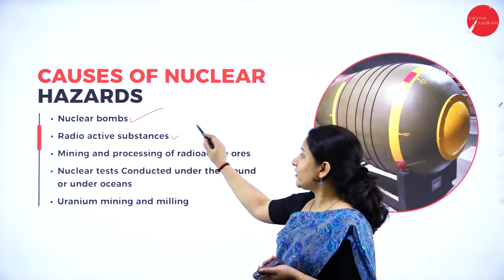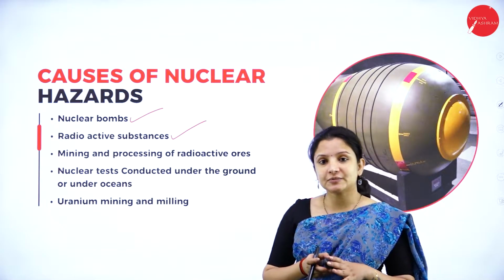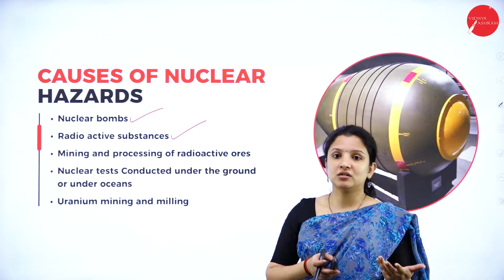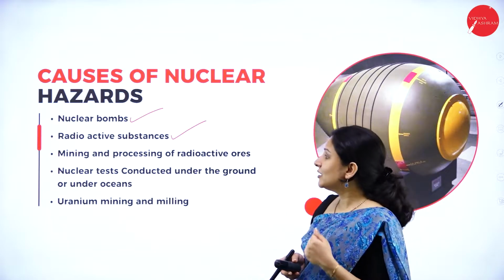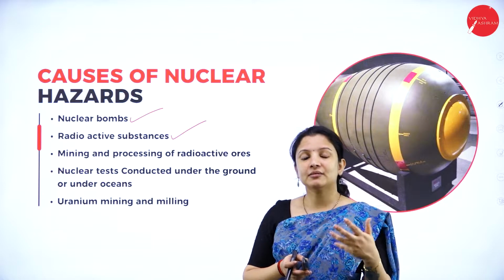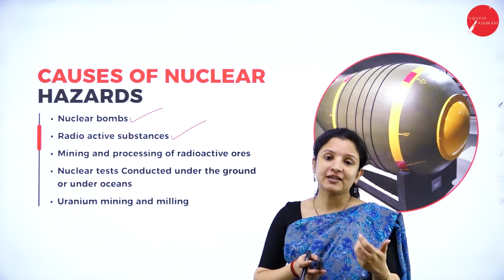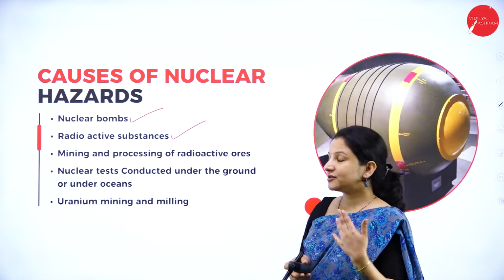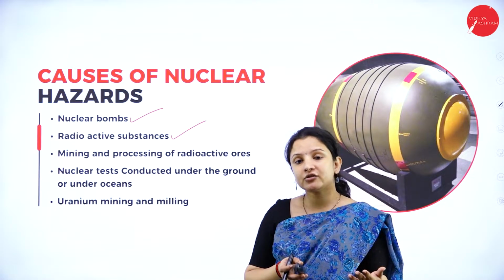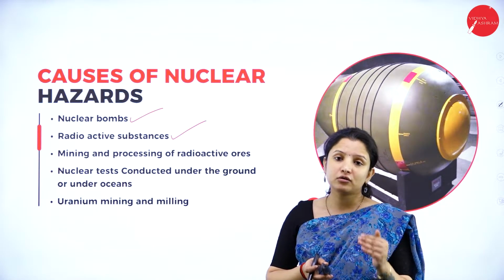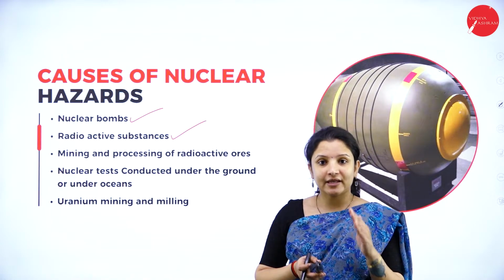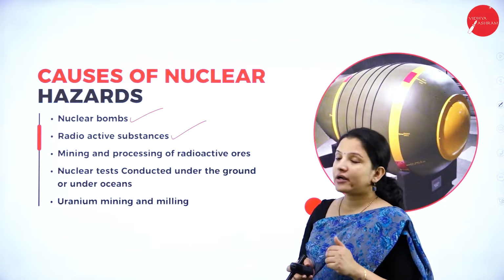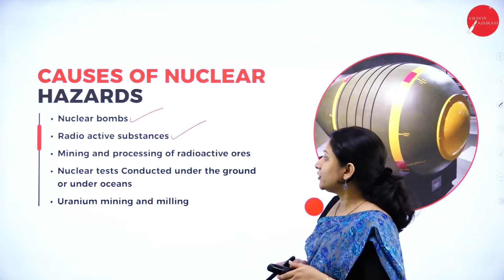Next is radioactive substances. Radioactive substances are used for a lot of experimental studies related to the earth, that is geology related and all that. During that time, some accidents occur, some leakage occurs, or proper storage of these radioactive substances is not done. We have uranium and all that. Such substances can leak into the environment and cause a lot of problems to humans, animals and plants, and as a whole to the biodiversity.